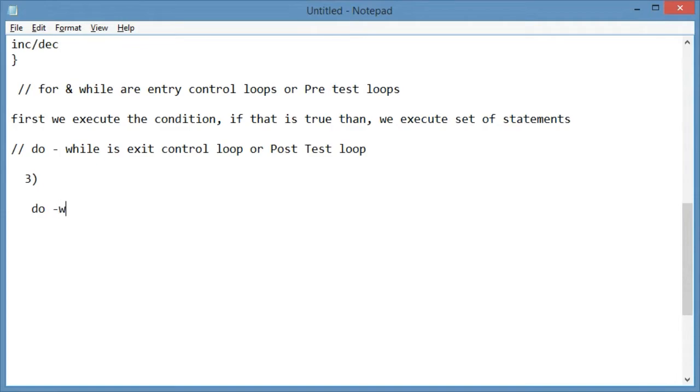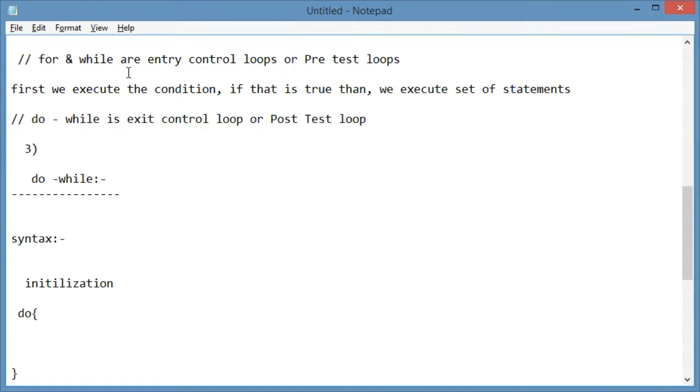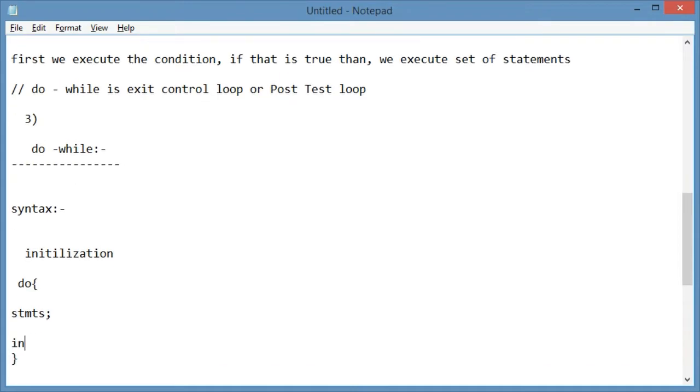Now do while, syntax. First initialization, after that do, then the body, or we can say the set of statements, and we can also add increment or decrement.